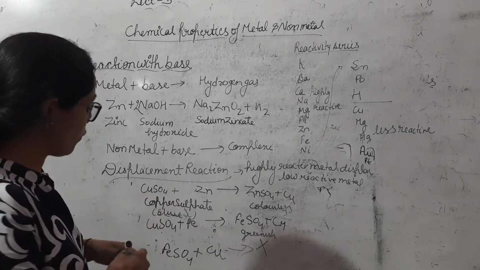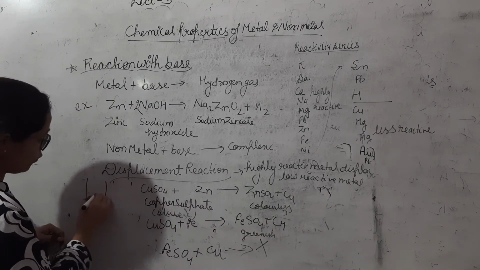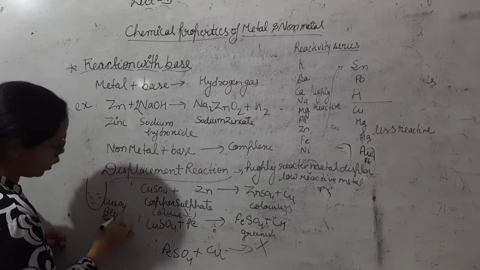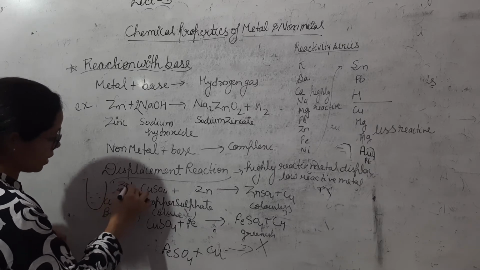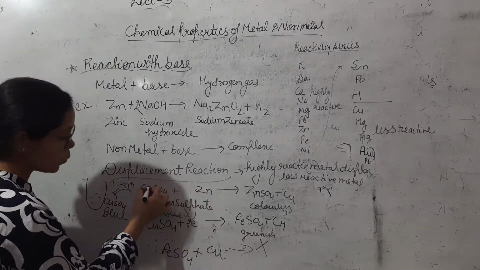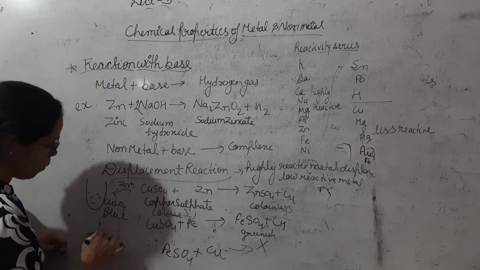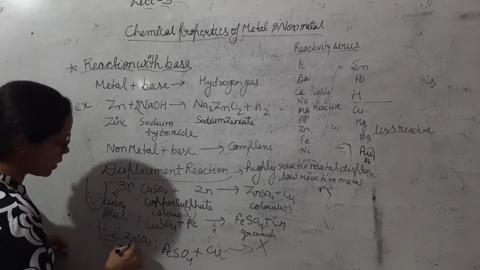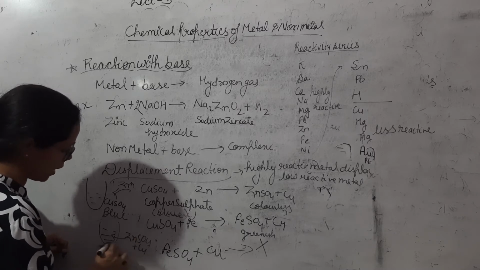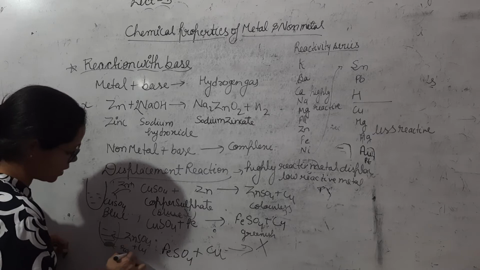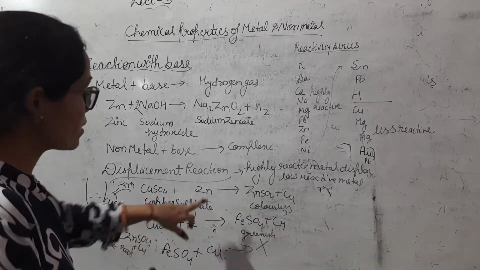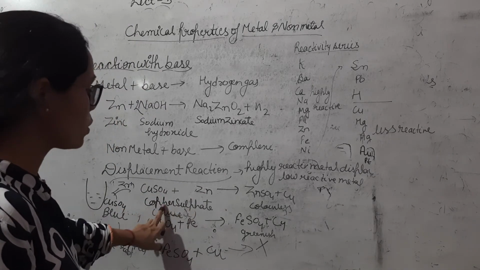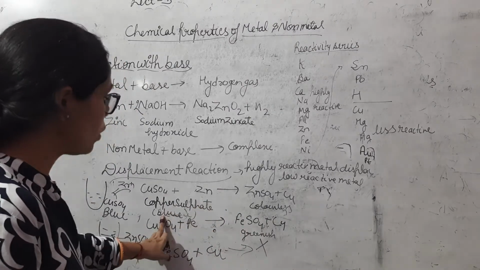If we take a container in which we have copper sulfate solution, CuSO4, which is blue in color, and we add zinc, then zinc displaces the copper. The solution turns into zinc sulfate plus copper, and copper is deposited at the bottom. A red precipitate is deposited at the bottom. So zinc is a highly reactive metal which displaces the copper metal from the solution of copper sulfate. The solution becomes colorless, from blue to colorless.